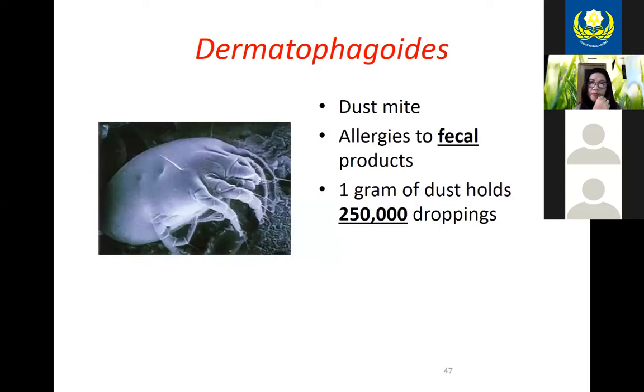Here's another one, a mite that can be bothersome for people, especially those that have allergies. People who are allergic to dust mites are actually allergic to their feces. 1 gram of dust in your house can hold 250,000 droppings. Dust mites are everywhere. They're very, very small, so you'll probably never see them.